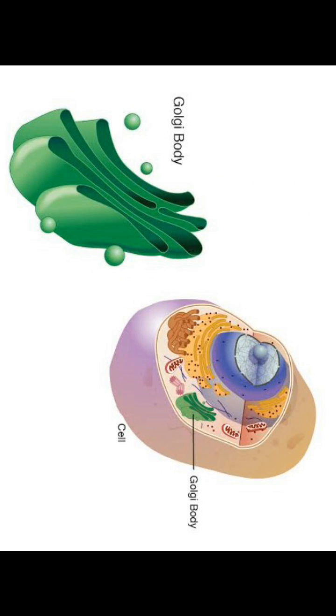Cisternae have one specific characteristic. These are stacked parallel to each other, as you can see on the screen. Stacked parallel to each other, the number varies from one Golgi complex to another. A varied number of cisternae are present in a Golgi complex.